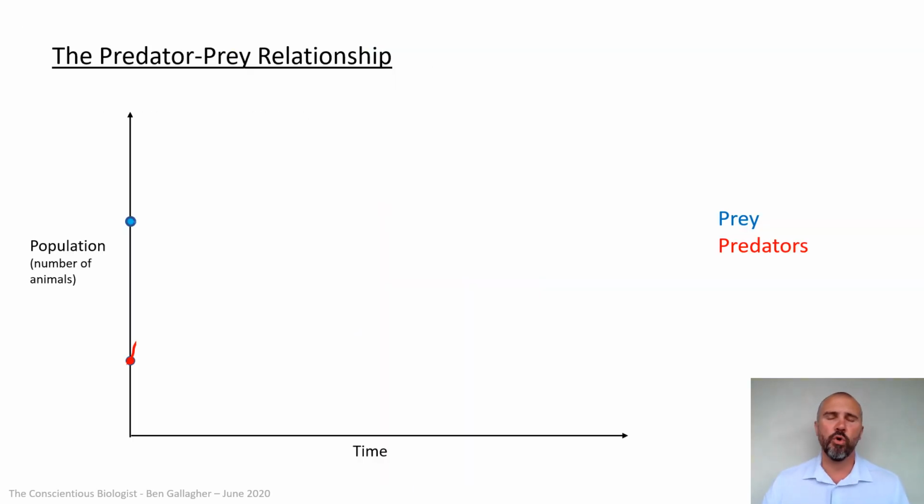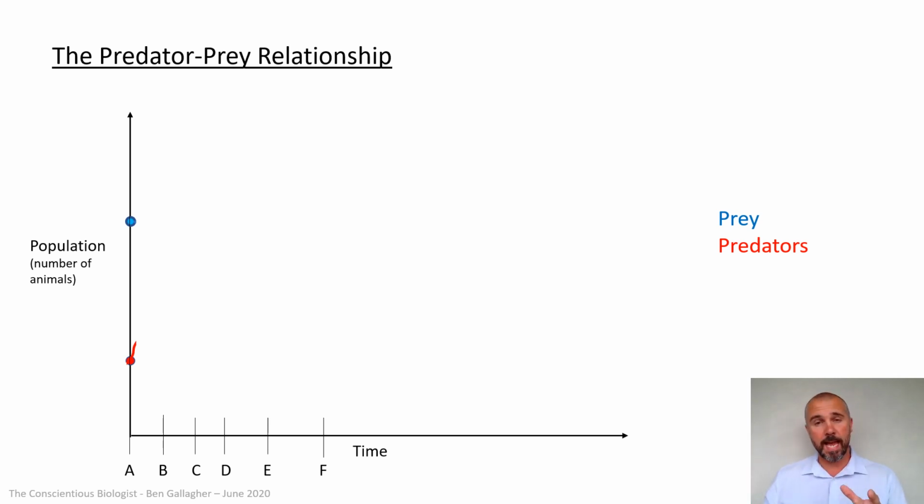Okay, this is the really important bit for this video. This is actually looking graphically at the predator-prey relationship and how the population of one impacts the population of the other and how it moves along in cycles. So what I've done, I've put it as a graph here, and you'll see there's a key above me there. The prey I've put in blue, so you've got a blue dot on the side axis there. Predators are in red, so you've got a red dot over there. Now also what I'm doing on this graph, I'm going to mark out on the bottom axis points A, B, C, D, E and F, and then I'll open up the rest of the graph.